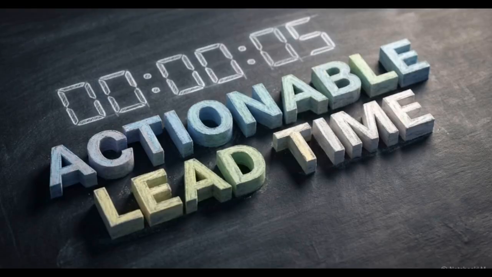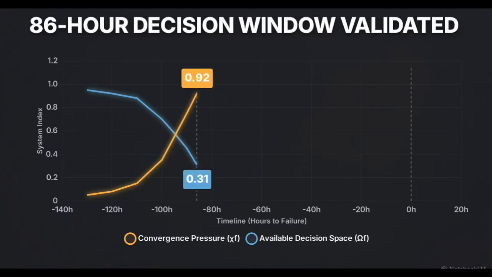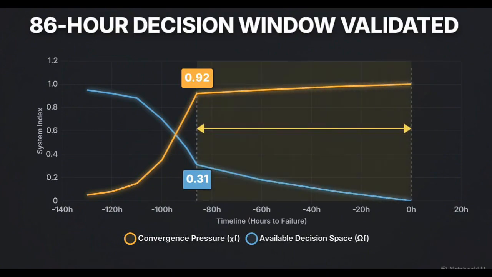This processing delivers the final mathematical output, the zero-day decision window. This window formalizes the gap between T-sigma, when structural convergence emerges, and T-zero, when an observable failure triggers alerts. In the Indo-Pacific Sea Lift benchmark, the Chi pressure line peaked at 0.92 at T-sigma, driving available decision space down to 0.31. The system accurately identified a critical multi-domain logistics strain 86 hours before conventional sensors would have registered a single anomaly.